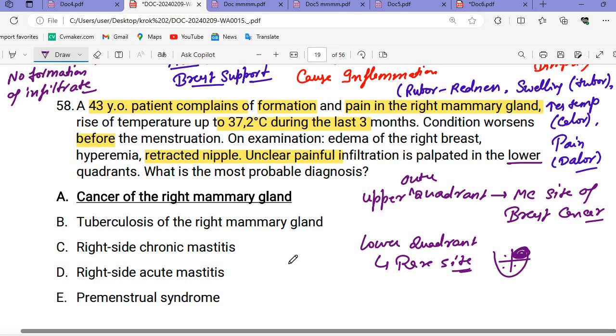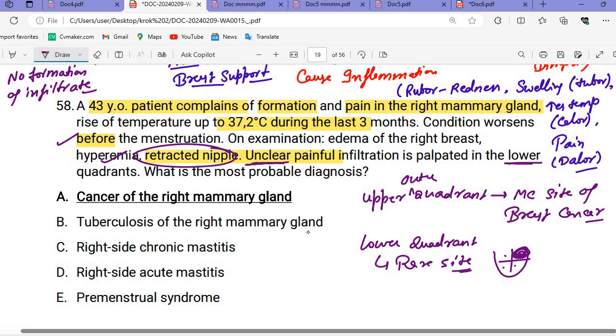In this question, we can see pain in the right mammary gland and raised temperature; these are inflammatory signs that we can see in breast cancer also. The condition worsened before menstruation, and there is early menarche. On examination we see edema of the right breast, hyperemia, redness, retracted nipples, and unclear painful infiltrations, or unmarginated.